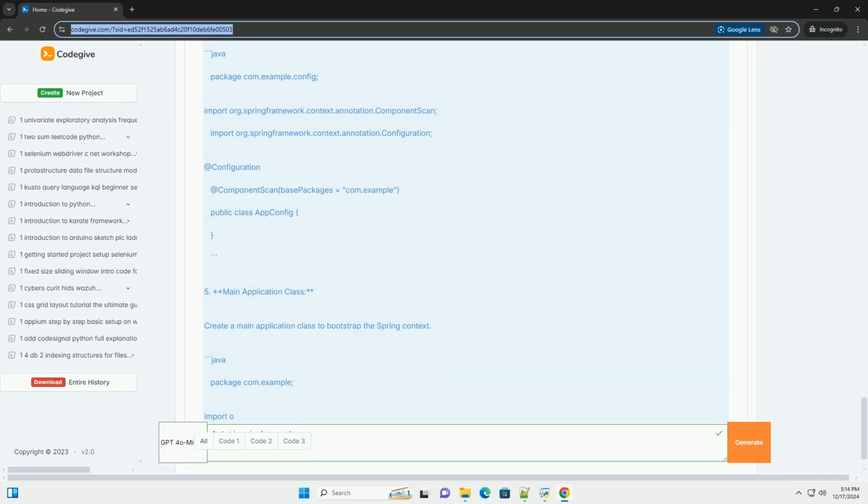dependency. groupId javax.servlet, artifactId javax.servlet-api, version 4.0.1, scope provided, end scope. End dependency. End dependencies.